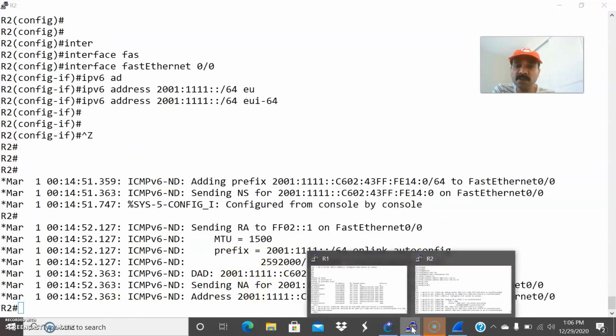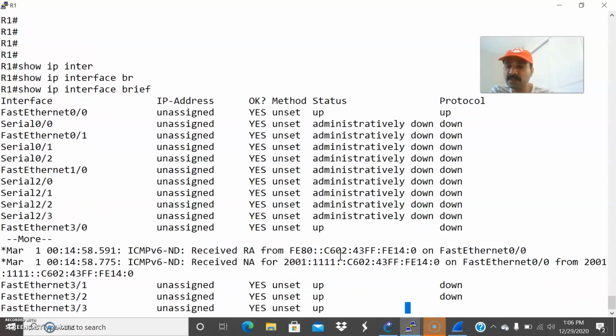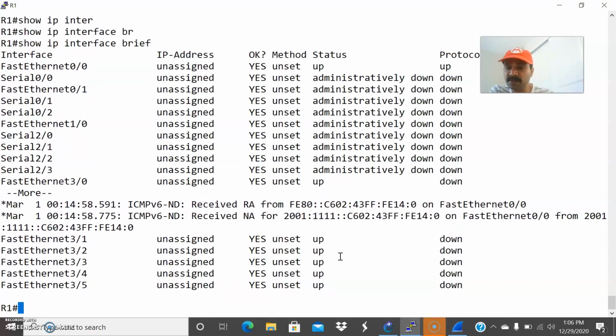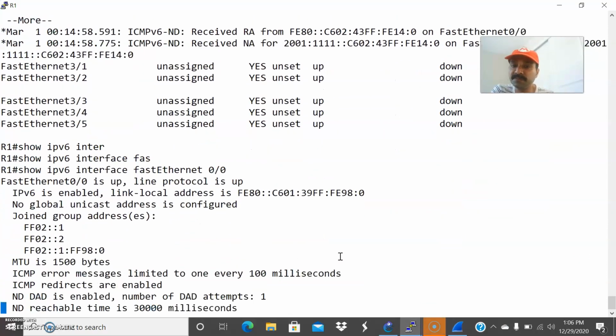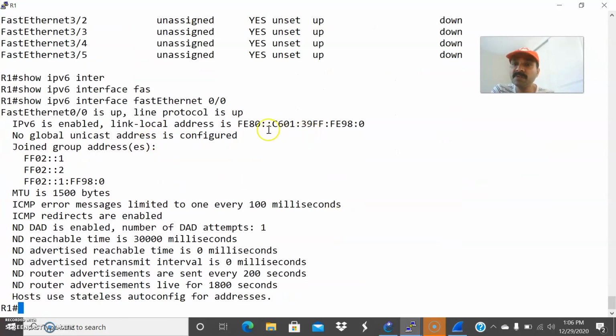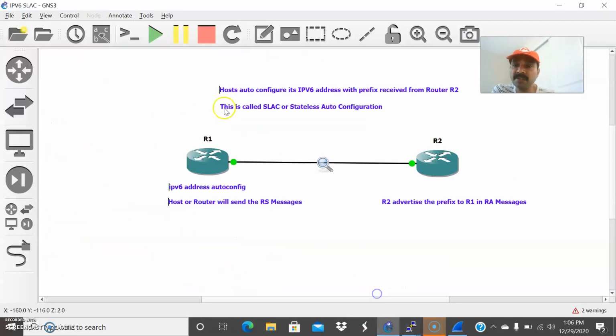So now let us go to R1 and check. Show IPv6 interface FastEthernet 0/0. Now you are able to see only the link local address. You are not able to see any global unicast address because we need to configure the command IPv6 address autoconfig.